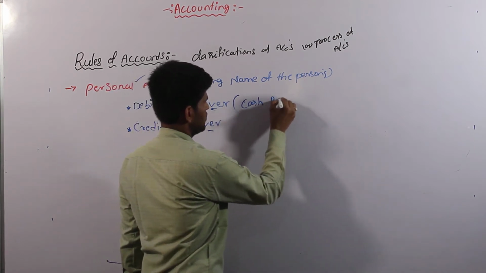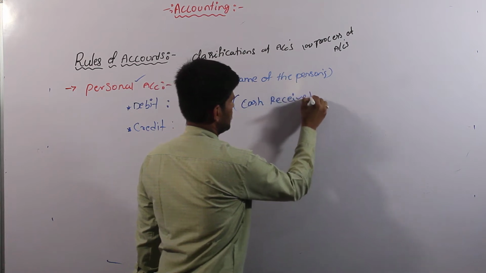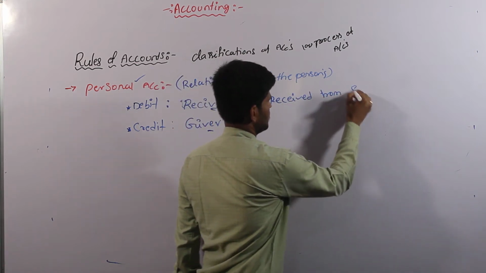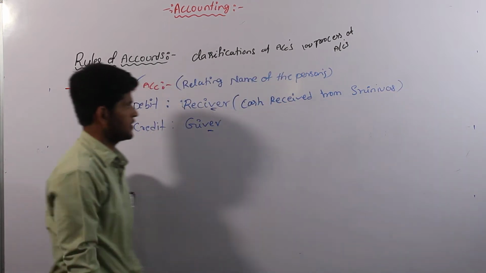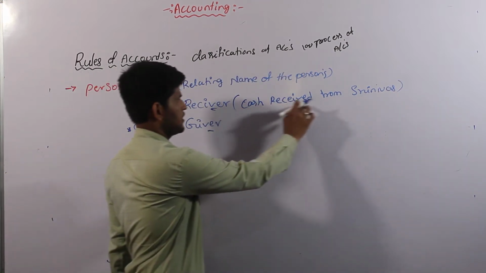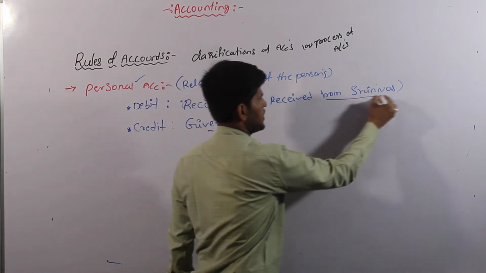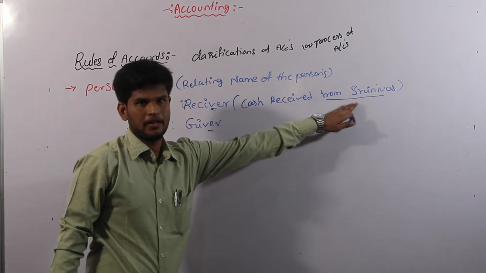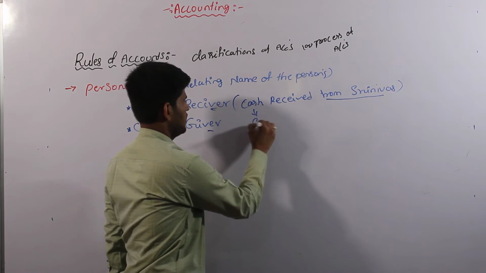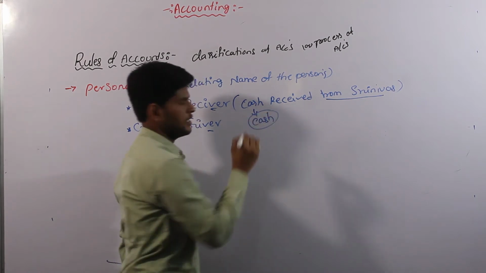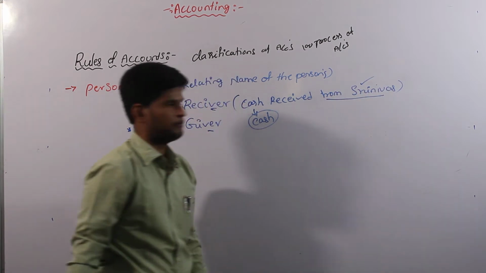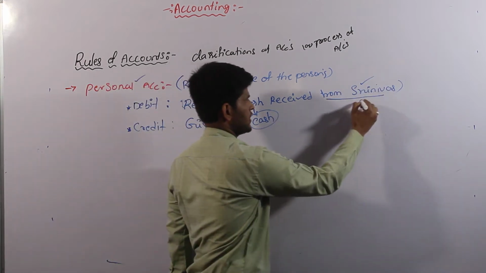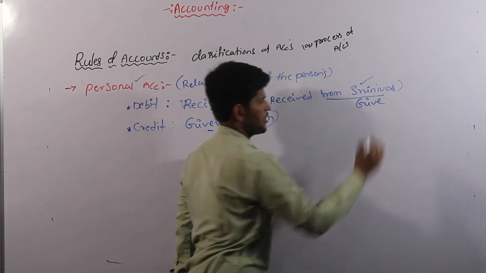I am giving a small example. Cash received from Srinivas. From Srinivas is nothing but he is the giver. We are receiving cash. Cash is an asset, but we have identified the name, Srinivas, as the giver.